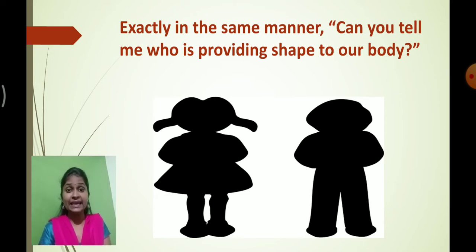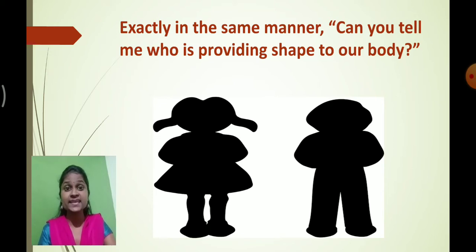There is something which is providing protection to our soft organs, for example the brain, lungs, and heart. They are the soft organs present inside our body, and they are very delicate. Delicate means what? They are very soft, so they might get damaged. So there is something present inside our body that is providing particular shape and structure, and providing support to our body. Now can you guess what is present inside our body?